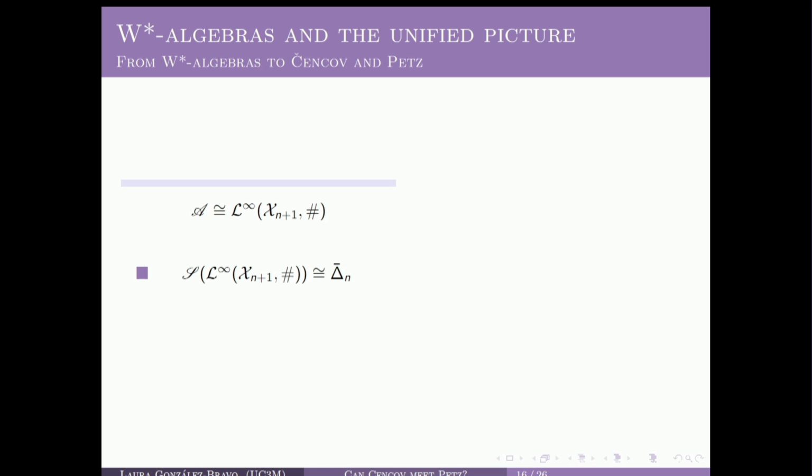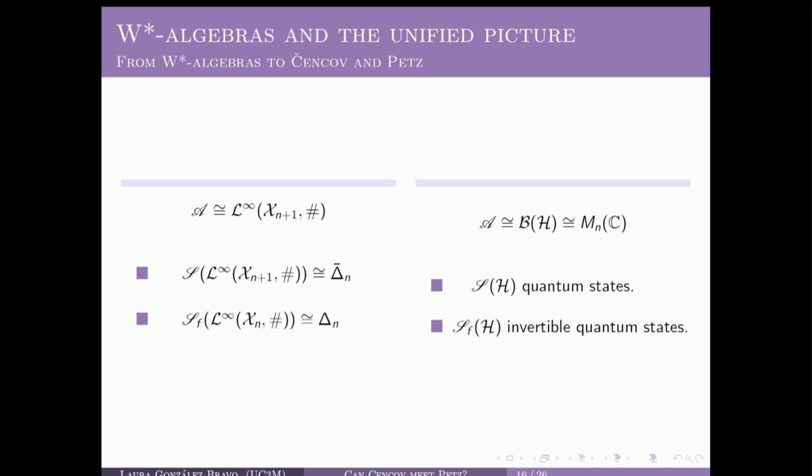Moreover, if we now consider the algebra L infinity, but now over a discrete and measurable space with the counting measure, it can be proved not only that the set of normal states can be identified with the n simplex, but also that the set of faithful states can be identified with a set of strictly positive probability vectors. And now, if we consider the algebra B of H with H finite dimensional, we are not only going to have that the set of normal states can be identified with quantum states, but also that the set of faithful normal states can be identified with invertible quantum states, or in this finite dimensional setting, with the set of invertible density matrices.